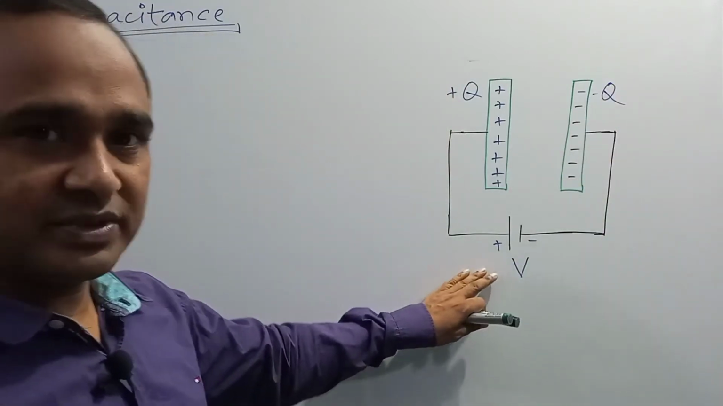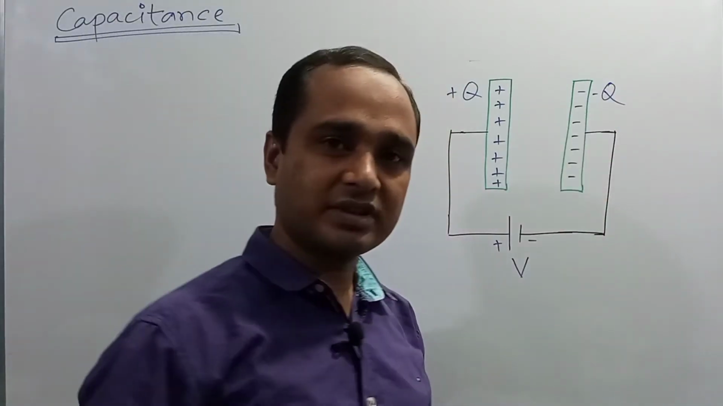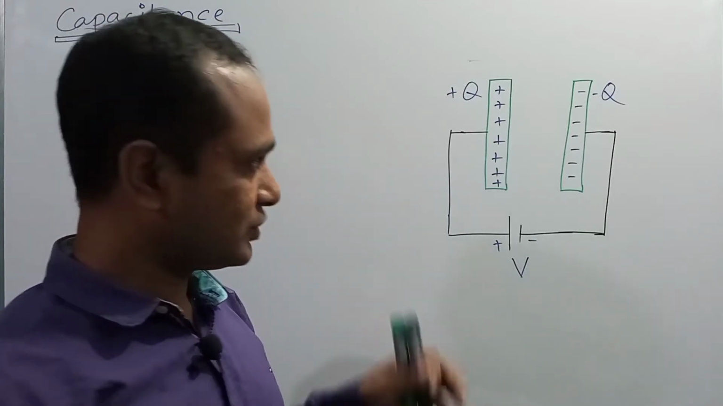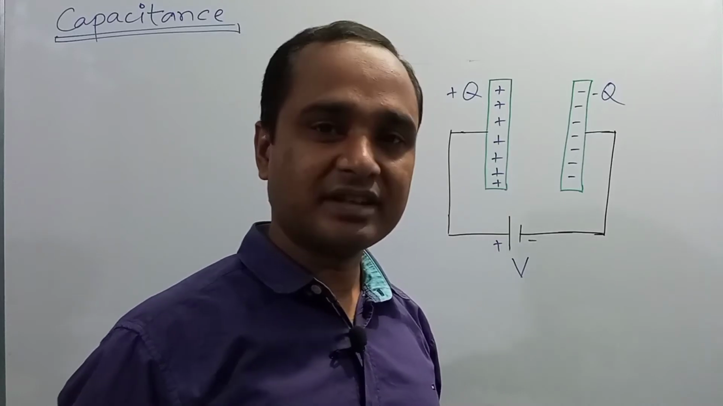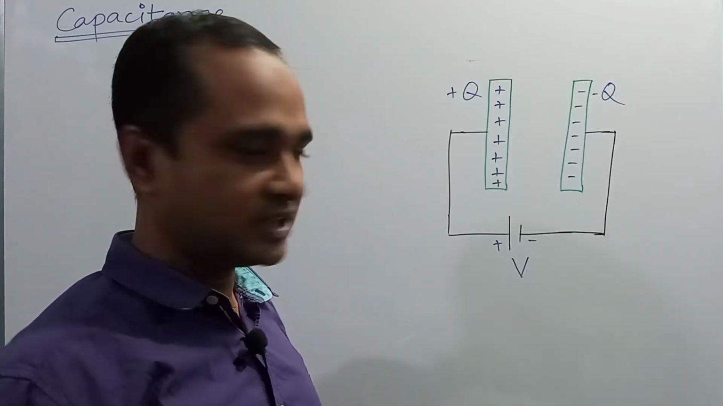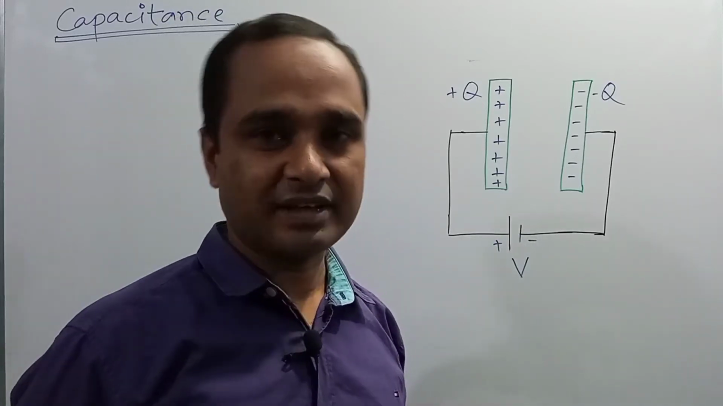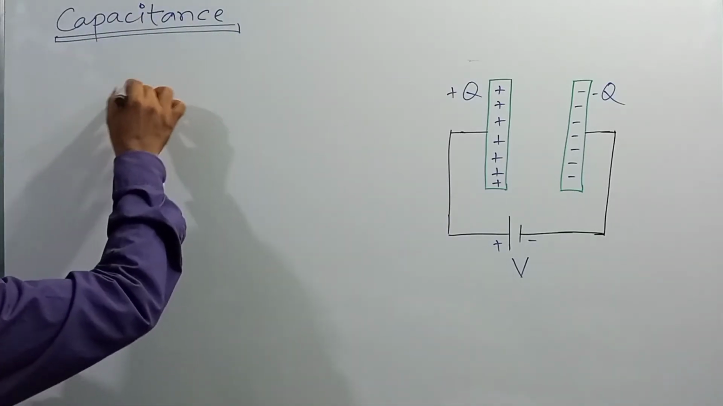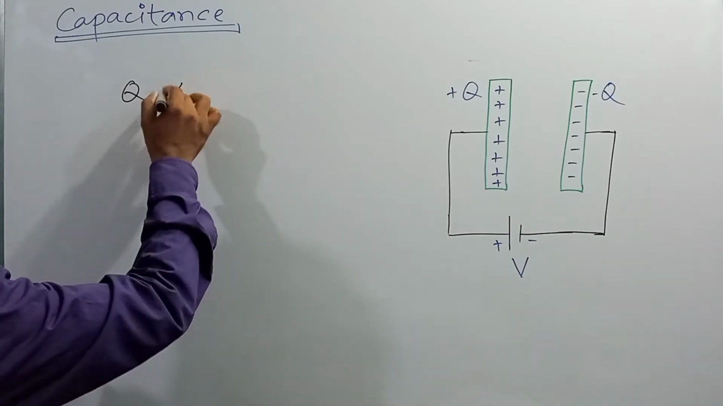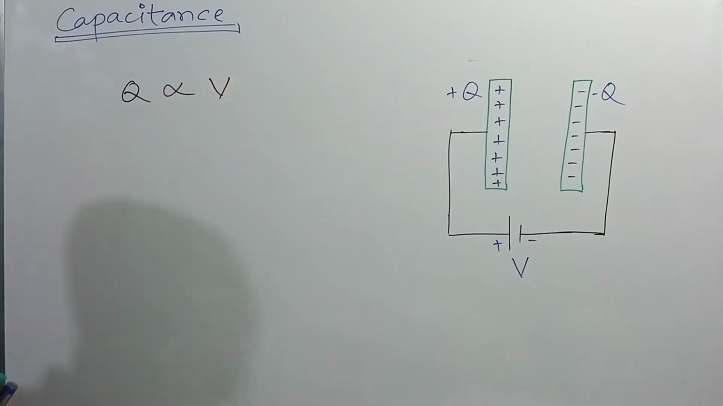If the potential difference is more, then the stored charge will be more. So from the concept we can say that the stored charge in a capacitor is directly proportional to the potential difference applied on it. So we can write that Q, the stored charge, is directly proportional to V, right?